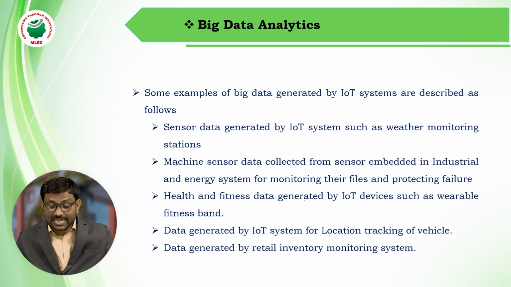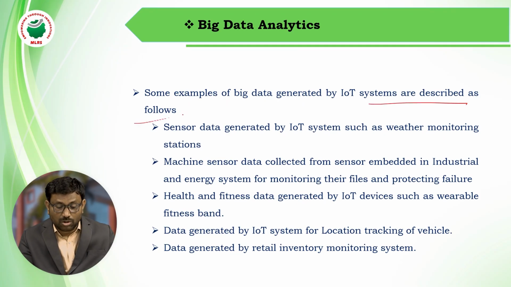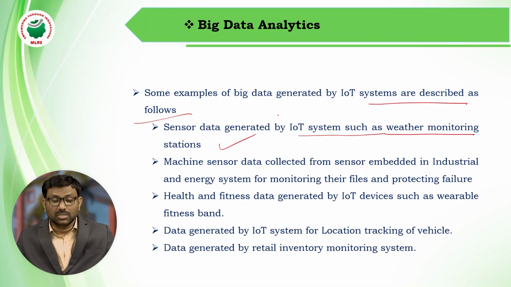Some examples of big data generated by IoT systems are described as follows. Sensor data is generated by IoT systems such as weather monitoring stations. Weather monitoring stations consist of sensors. Those sensors collect surrounding data from the environment. That data is big data, because every minute, every hour, every second, the surrounding environmental conditions change. Every 10 seconds, every 1 minute it will change. So when it is changing, data is changing. That is an example of big data. If we take 1 day of data, 1 day consists of 24 hours.